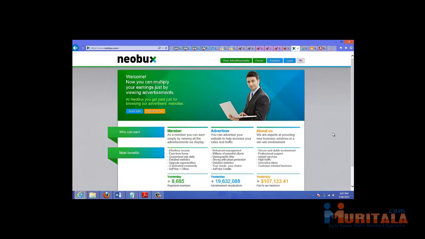Now here are a few benefits of using NeoBux. For one thing, it's fairly easy to use. The traffic inventory is almost unlimited, and competition is not a factor. And like I said earlier, this is a great network to advertise in if you're in the make money or business opportunity niche. You can get started for as low as $10 advertising on this network. And the traffic is almost instantaneous as soon as your payment clears. It generally takes about 24 hours to clear, and after that you get the traffic right away.